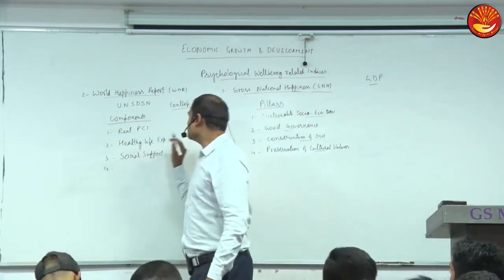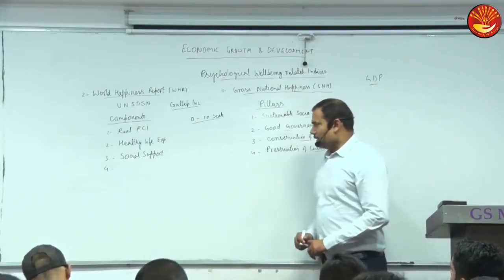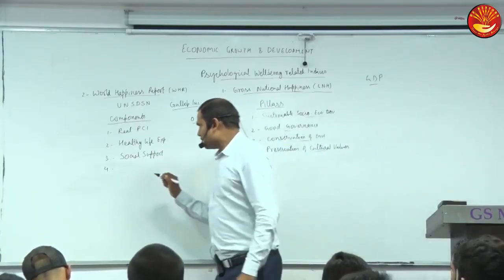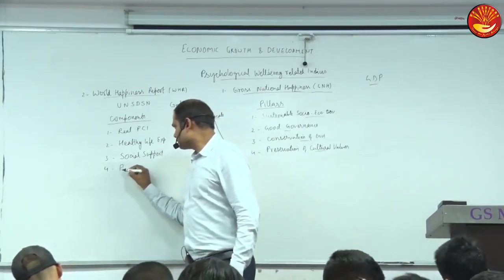Gallup Inc means Incorporation. Okay, the fourth is perceived freedom.